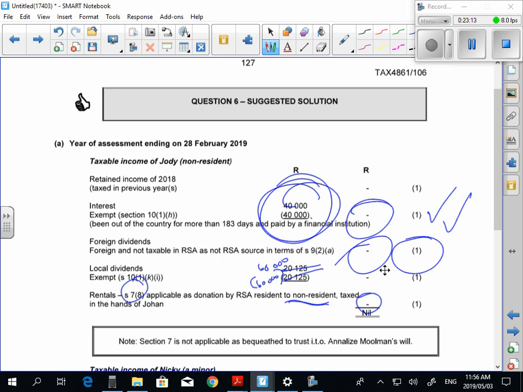Again, this is like the foreign dividends. It's just simply not taxed in the person's hands. Let's go through the minor child now.